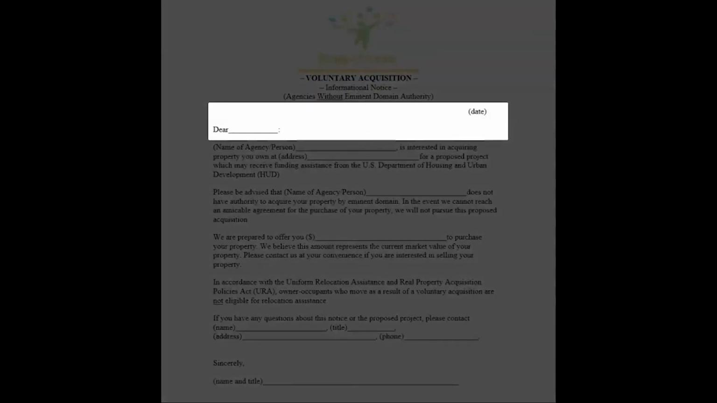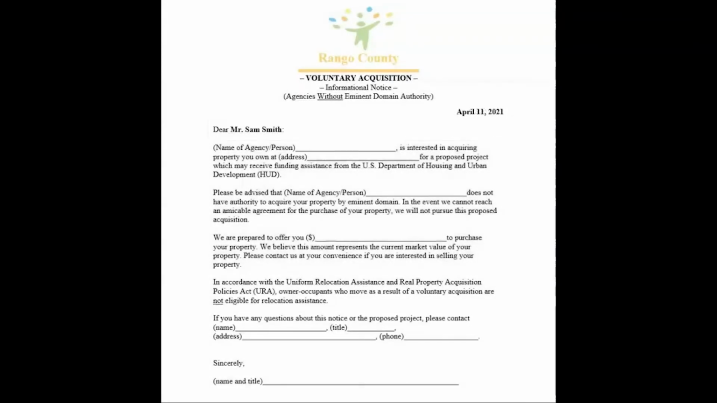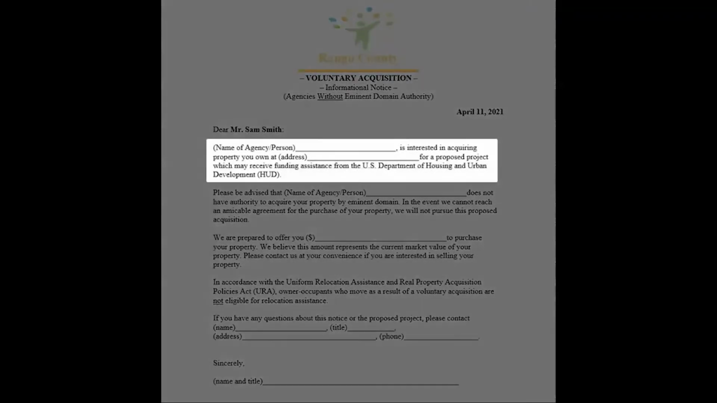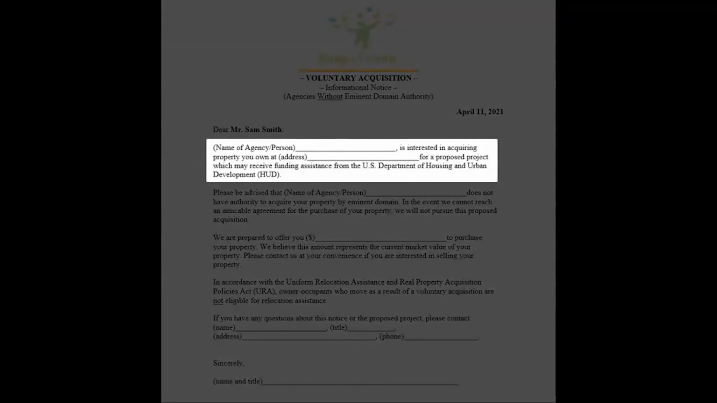Next, date and address the letter using the property owner's full name. The first paragraph of the letter informs the property owner of the subrecipient's interest in acquiring their property for a possible project being funded by HUD.